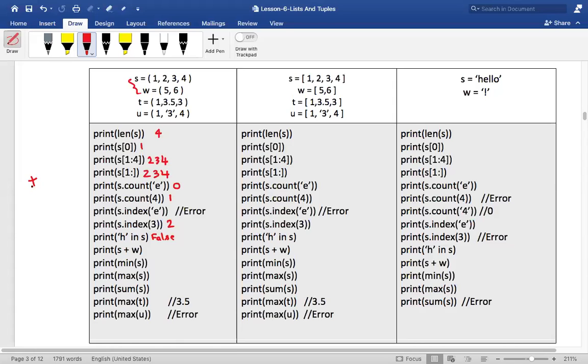It is used for addition, isn't it? But are we doing addition over here? S plus W? We are not doing addition. We are not adding, but we are making use of plus to do some other activity, isn't it? So when you're using plus to do some other activity, it means that the plus operator has been overloaded.